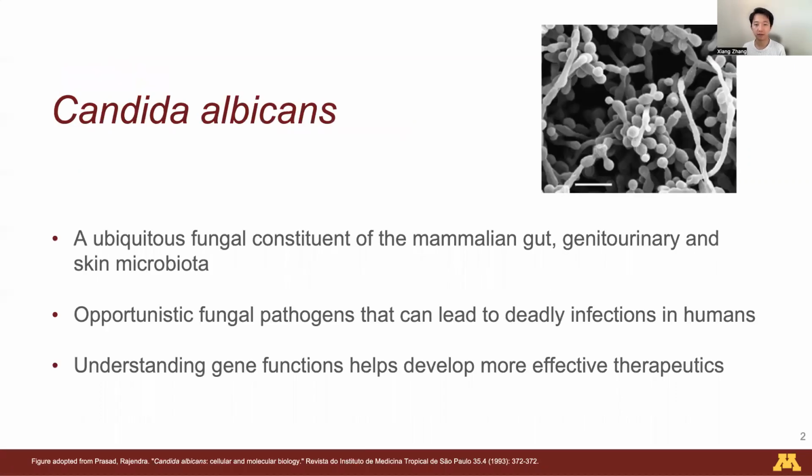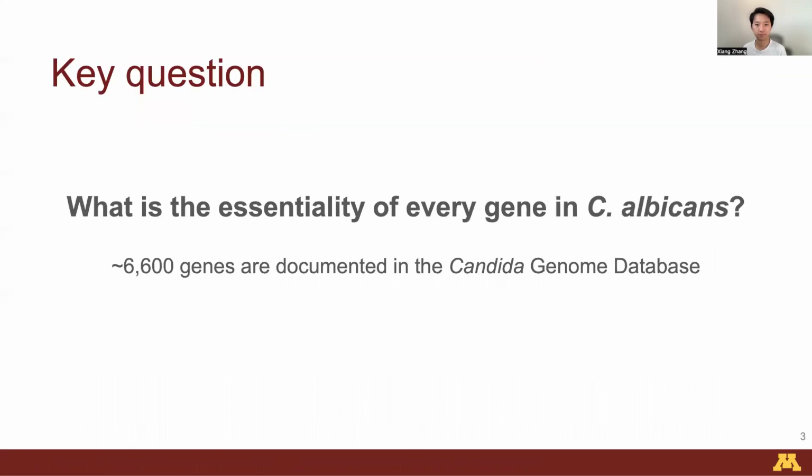Candida albicans is a fungus. It's a common member of the human gut flora, but it's also an opportunistic fungal pathogenic yeast that can even lead to deadly infections in humans, especially in immunocompromised people. So it's very important to understand the function of Candida albicans genes in order to develop more effective therapeutics.